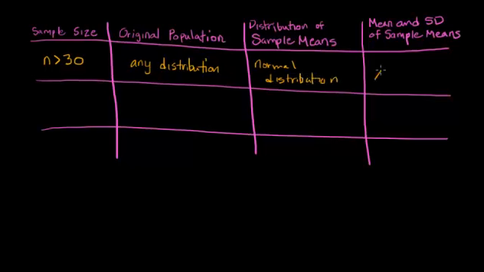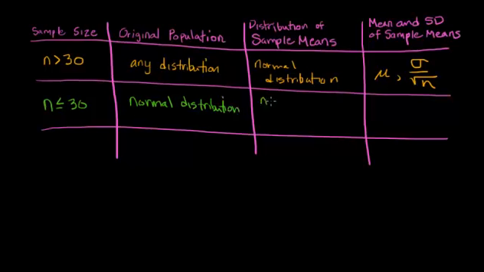And the mean will be mu, and the standard deviation will be sigma over the square root of n. Okay? Well, another possibility was that we had a small sample, n less than or equal to 30, but we have a normal distribution. Our original population is a normal distribution, and a lot of data we've seen is a normal distribution. Then the distribution of sample means will also be a normal distribution.